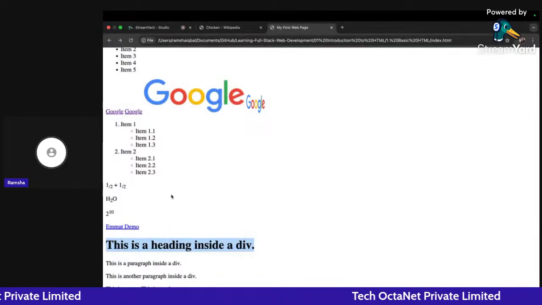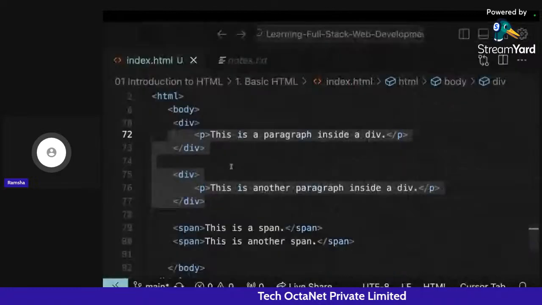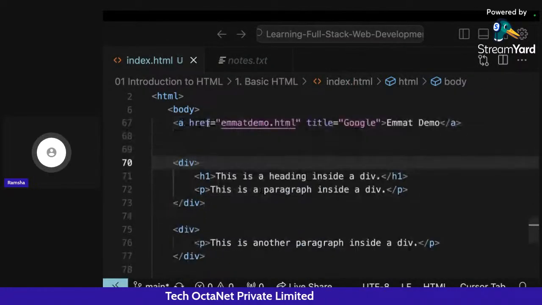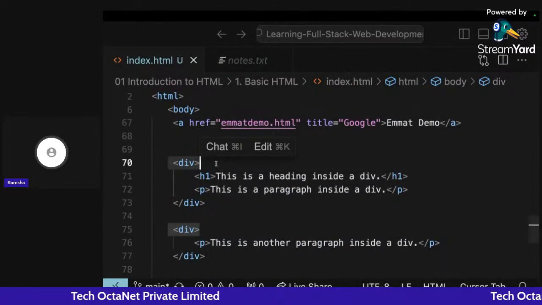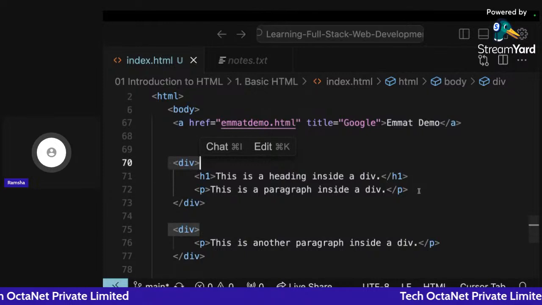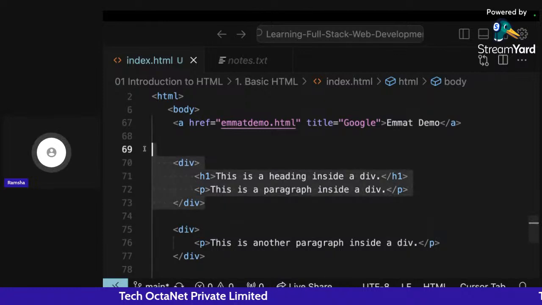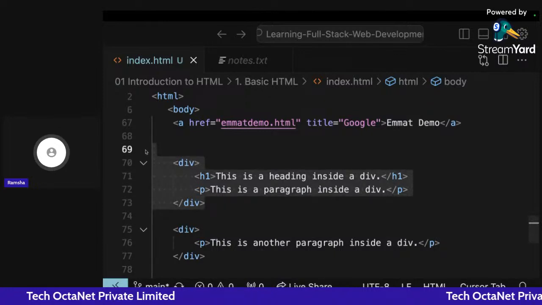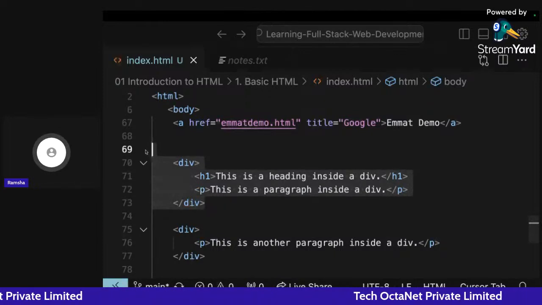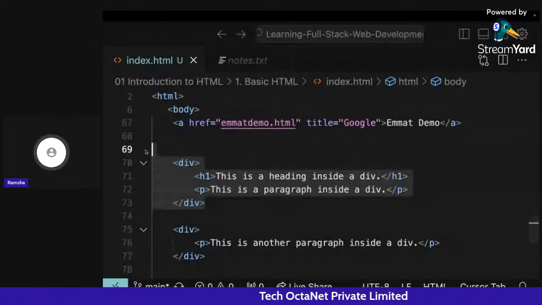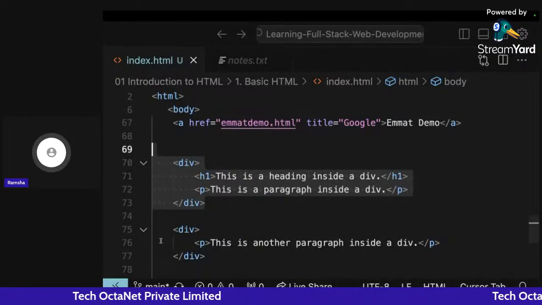For now, just understand that div does not have a simple meaning of its own. It's just like a container that holds different values inside it, like a glass of water or a box containing some things. Okay, so that's how we can add the div here.